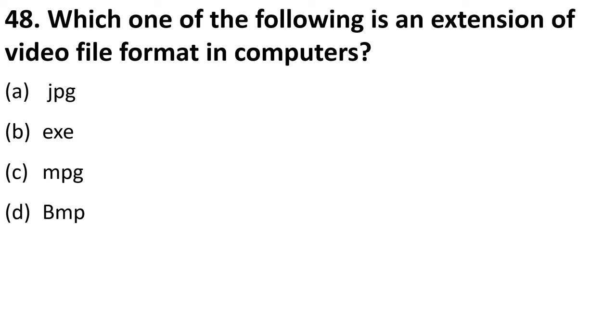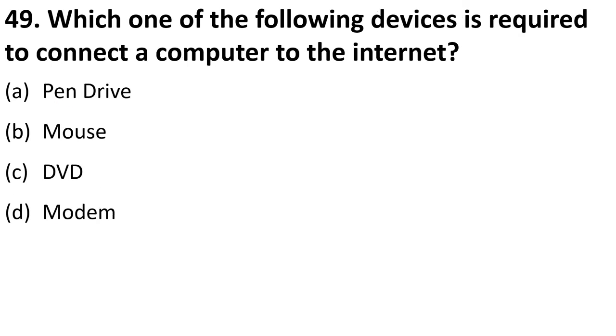So, as we all know, students, JPG stands for Joint Photographic Expert Group. It is an image file format. exe is executable file format. BMP is an image file format, and the full form is bitmap. While your MPG, Moving Picture Expert Group, is a video file format. C is the answer.